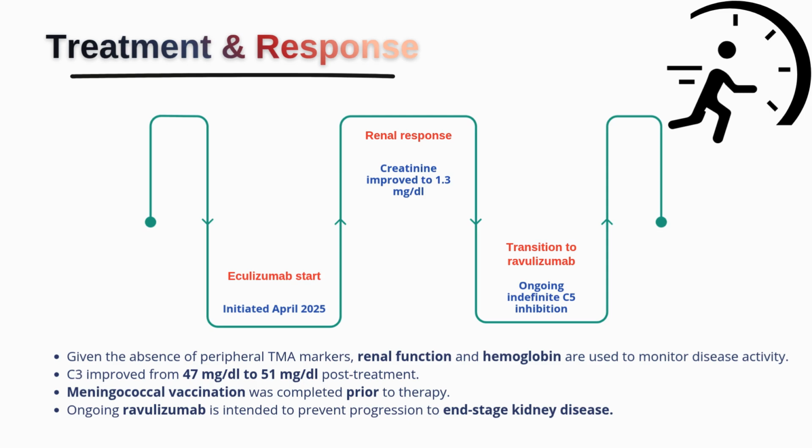Ravulizumab works through the same pathway as eculizumab but has a much longer duration of action, allowing less frequent infusions, making chronic treatment more practical. The goal of long-term C5 inhibition is not only to improve creatinine in the short term. The larger goal is to prevent ongoing endothelial injury, reducing chronic scarring, and delaying or preventing progression to end-stage kidney disease. Another very important practical point is that meningococcal vaccination was complete before starting therapy. This is essential because blocking terminal complement increases the risk of severe meningococcal infection.